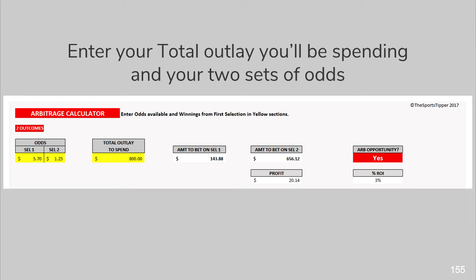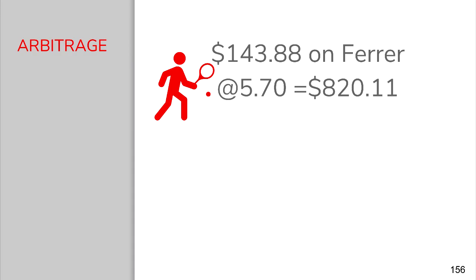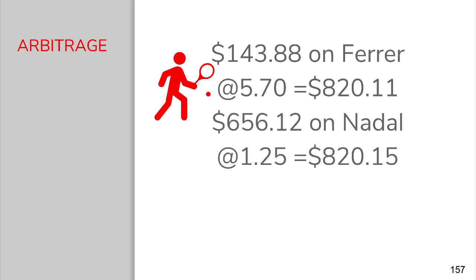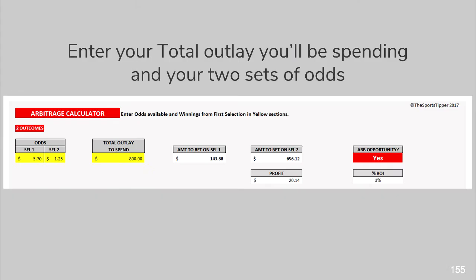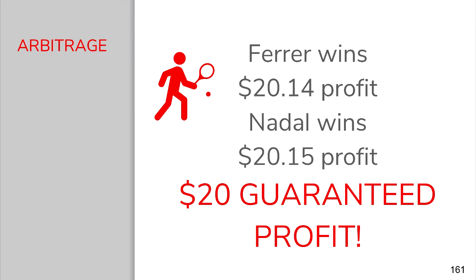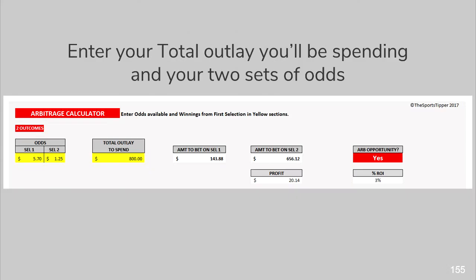Now, it's going to automatically tell you to place $143.88 on selection 1, which is on Ferrer at $5.70. It's going to tell you to put $656.12 on Nadal at $1.25. Now, this calculator is going to say, yes, there is an ARB opportunity, as you can see there in the red, and it's going to tell you that you're going to make a guaranteed $20.14 profit, regardless of who wins. And there you're getting a percentage return on investment of 3%.